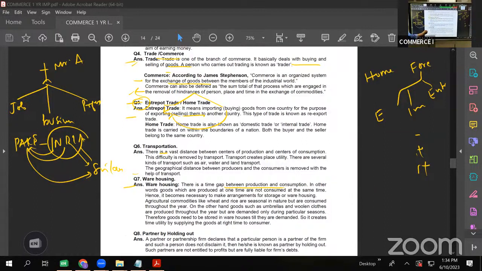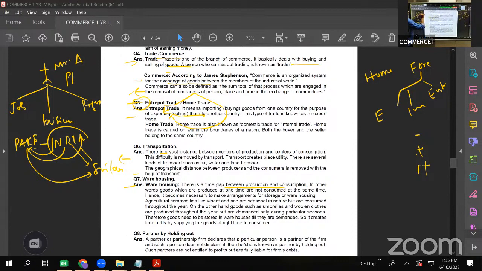Okay. Next we have transportation, one of the services which try to create place utility. What will happen because of transportation? Because of transportation, goods will move from the place of production to the place of consumption. Imagine there is a product which is manufactured in, let us say, Kashmir. Kashmiri shawls are there. Kashmir is known for Kashmiri shawls, but they have a market in Hyderabad also. They have a market in South India also. So the goods have to move from Kashmir to Hyderabad. Who comes to the aid? It is the transportation services. So transportation creates place utility.